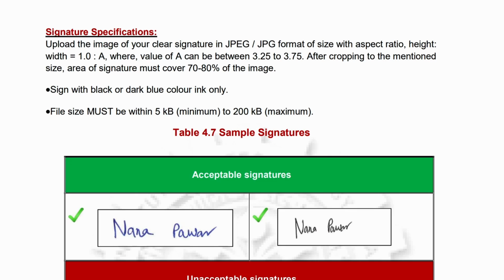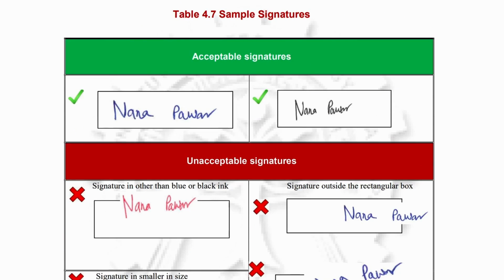Okay, so you just have to take the form and make a box, sign it, take the photo, crop it properly, and then it's ready to upload.